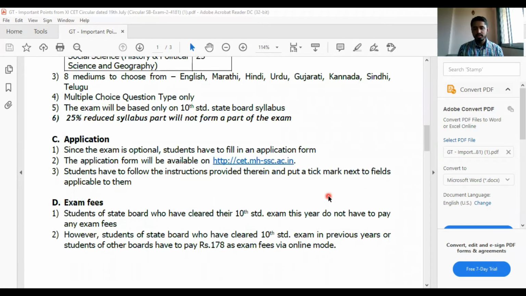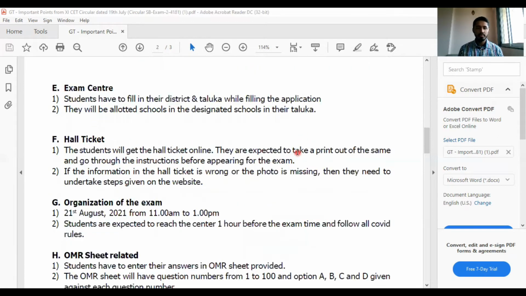Next, exam fees. State board students have no fees to pay. It's totally free for them. The other boards, that is CBSE, ICSE, or any other board, whose students want to get admission in a Maharashtra college have to fill this application form, and the price for that is given in front of you. That is around 178 rupees, and this has to be paid via online mode. You cannot take cash and go anywhere and pay.